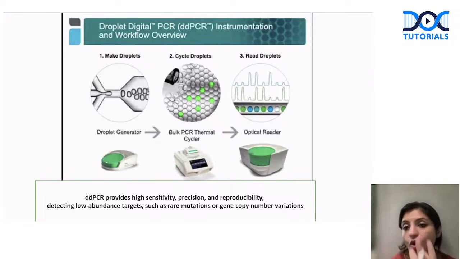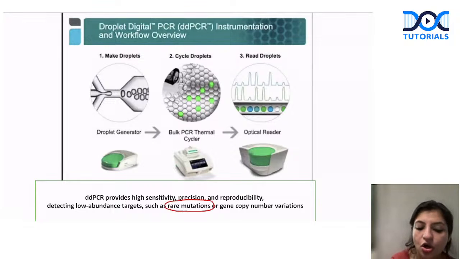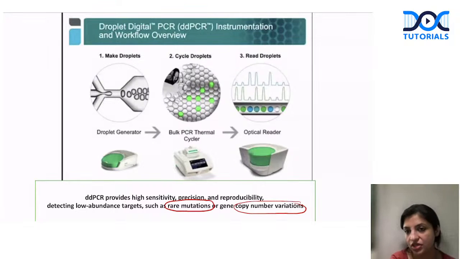It's a very robust technique because it gives you very high sensitivity, precision, and reproducibility. This is usually done whenever we have rare mutations or copy number variations. Then we do digital droplet PCR. It's a very powerful technique. Even a very rare mutation, very small copy number variation, can be picked up by digital droplet PCR. So that's how it looks.